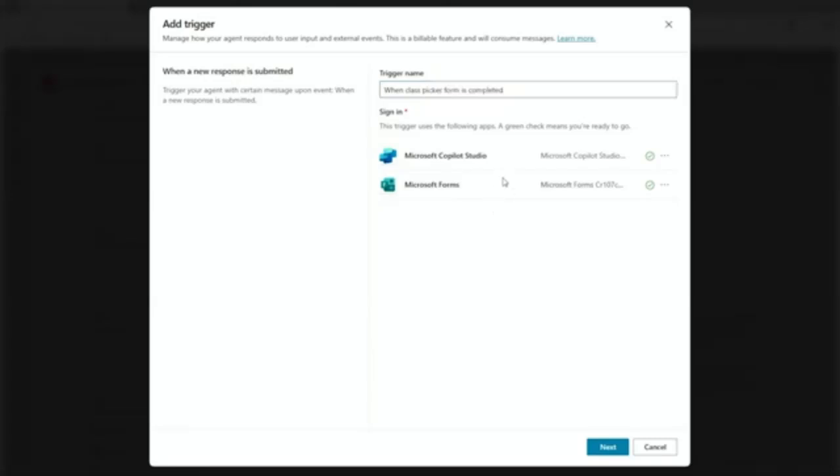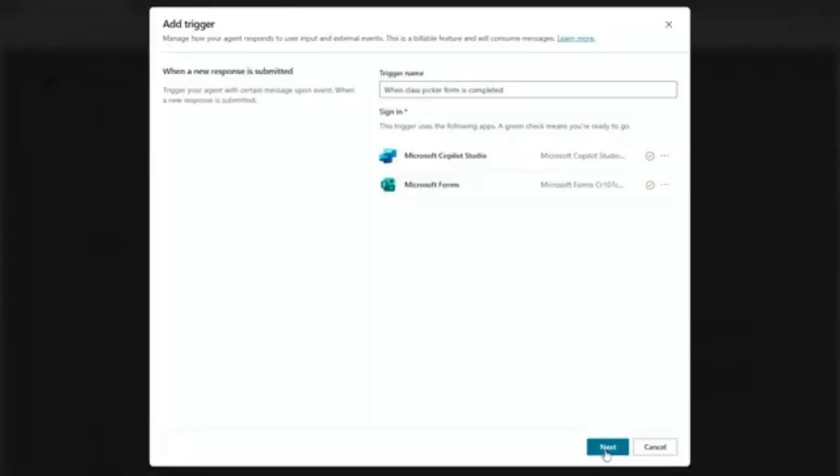I'm also going to make sure that I am signed into both Microsoft Forms and Copilot Studio. Sometimes though, even if it says you're all good to go here, there's going to come a time later where you're going to have to authenticate in. So just be aware that that is completely normal, where it will happen possibly multiple times throughout this process. I'm going to hit next.